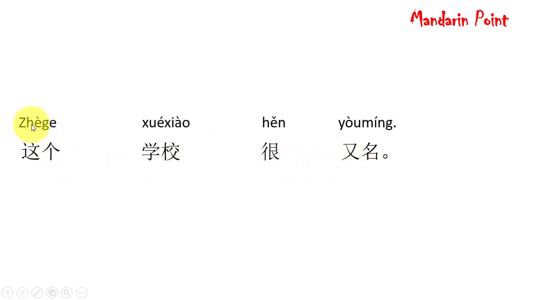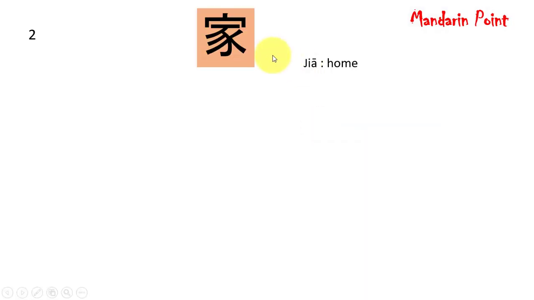Let's find it in example sentence. 这个学校很有名。This school very famous. So it means this school is very famous.